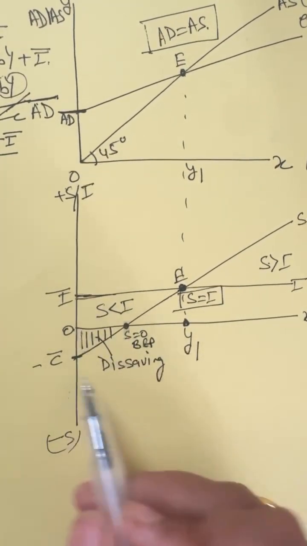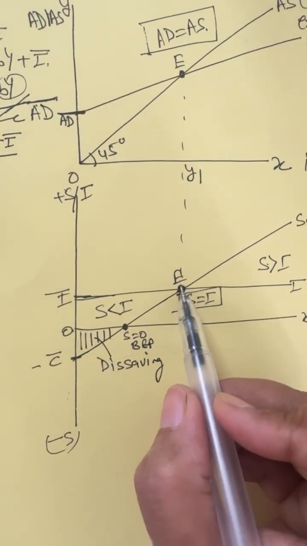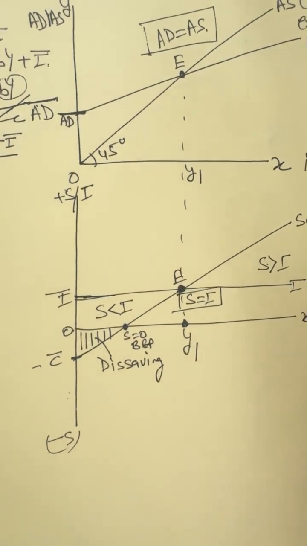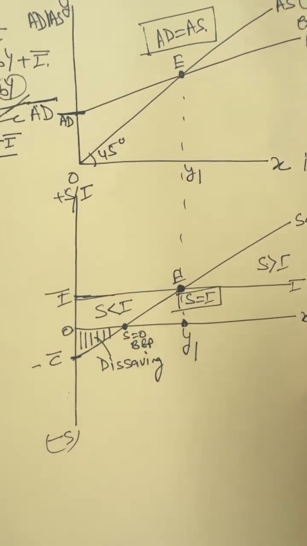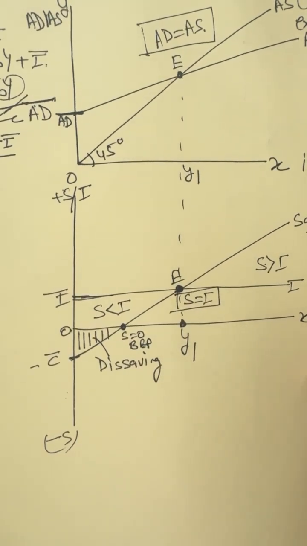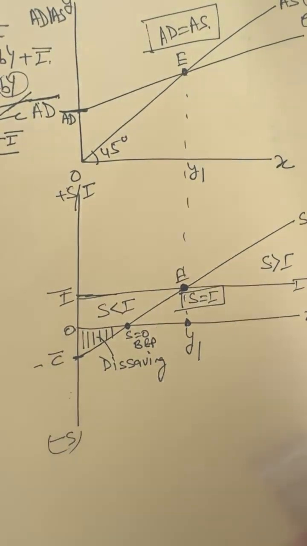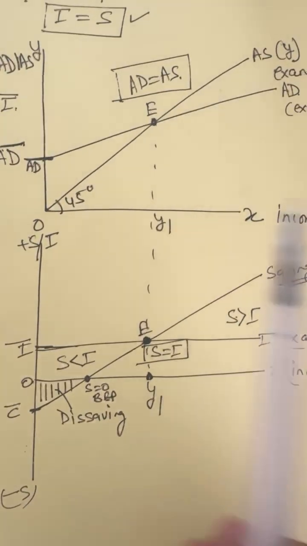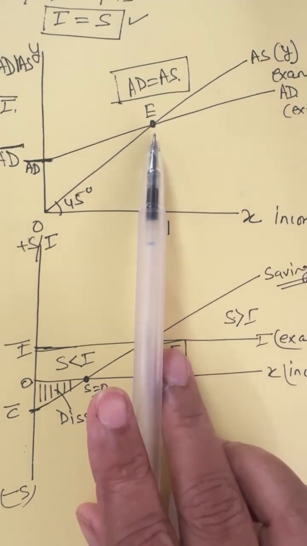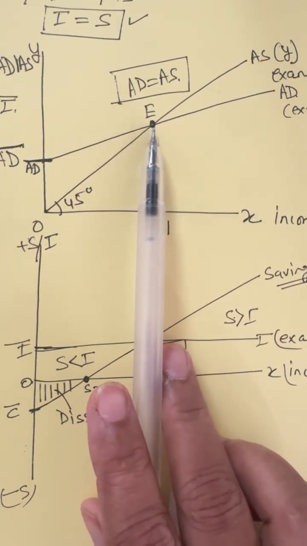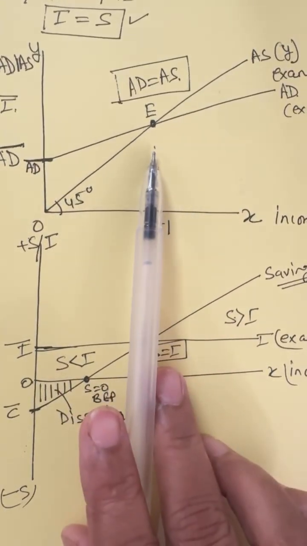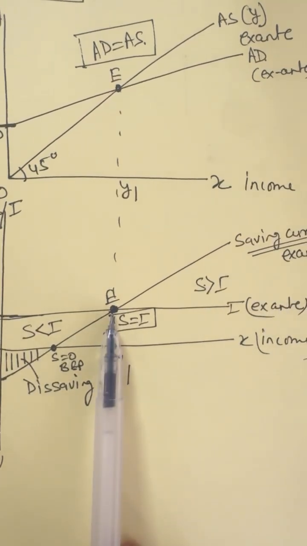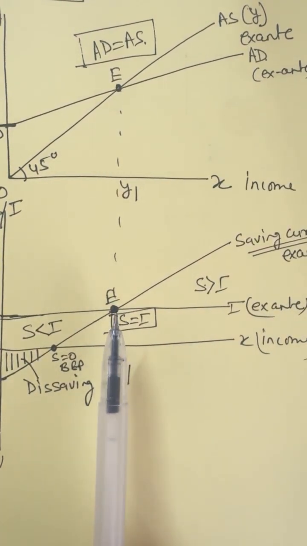Okay, so this is a reminder of the previous lesson, but now income is determined at the OY1 level where saving is equal to investment. Just remember, this saving is also considered ex ante saving, and this investment is also considered ex ante investment. So you can see ex ante aggregate demand and ex ante aggregate supply will be equal at only one point, and the economy is trying to manage this point. That's why this idea is considered an adjustment mechanism. Likewise, saving and investment, when they are planned, will be equal at only one point. An economy will try to manage this point.